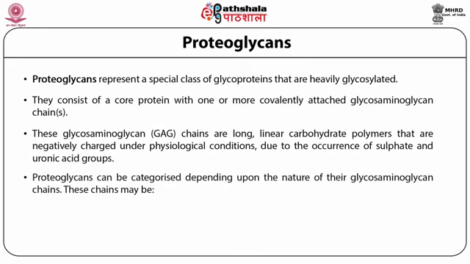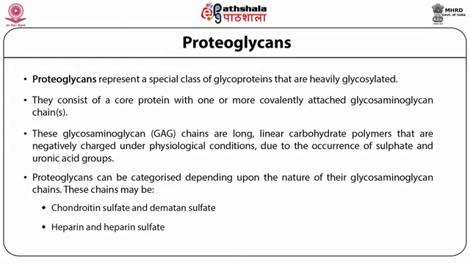Proteoglycans can be categorized depending upon the nature of their glycosaminoglycan chains, and may be chondroitin sulfate and dermatan sulfate, heparin and heparan sulfate, keratan sulfate. These three kinds of classification of proteoglycans are well known.